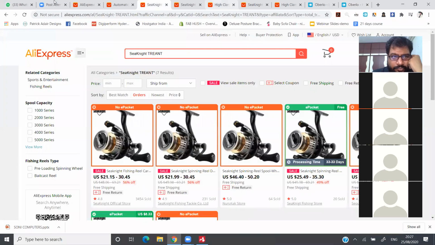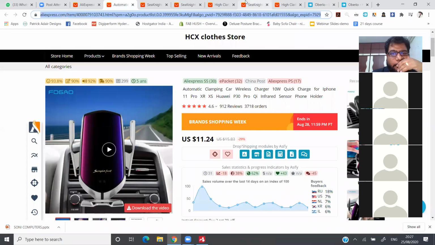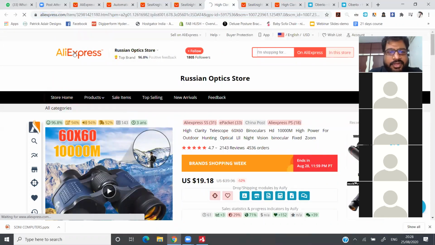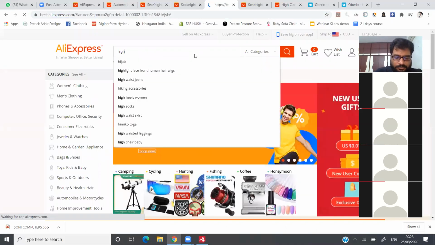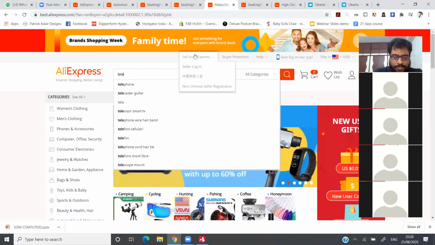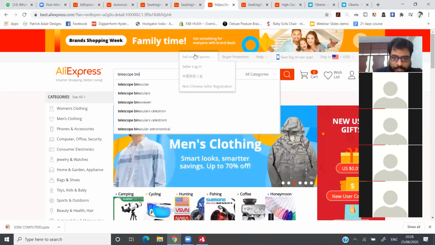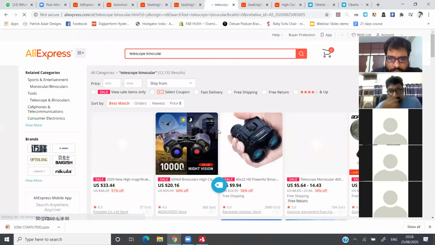Overall, you just see that exact product. Now there are so many different variant products. Is it the same product? Okay, let me do something like this then. Okay, high clarity. There are so many different ones. Let me do something like that. Okay, let's see that as well. Or else telescope, binocular. Okay, this is what it is, right? Telescope, binocular. This is a product.